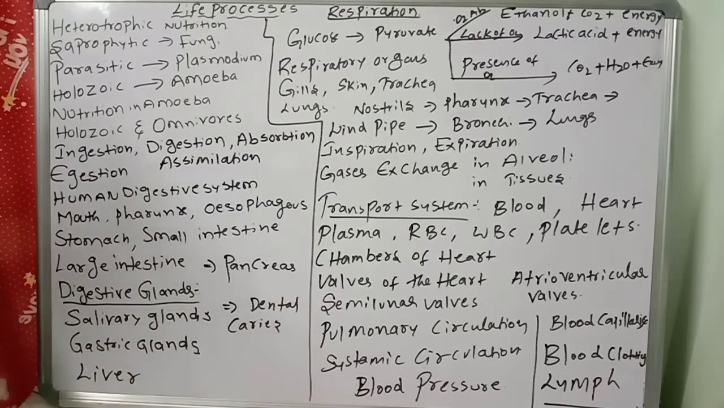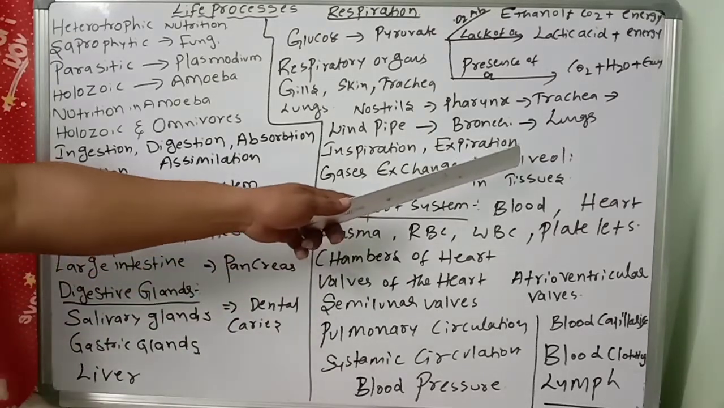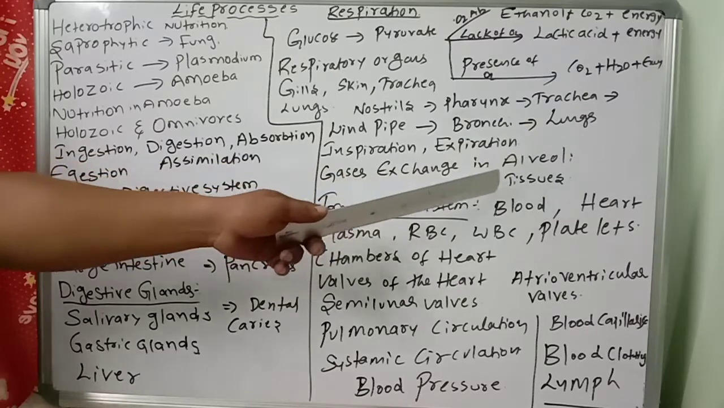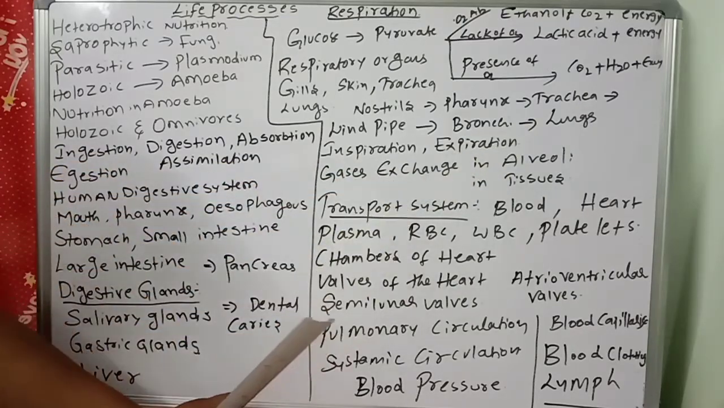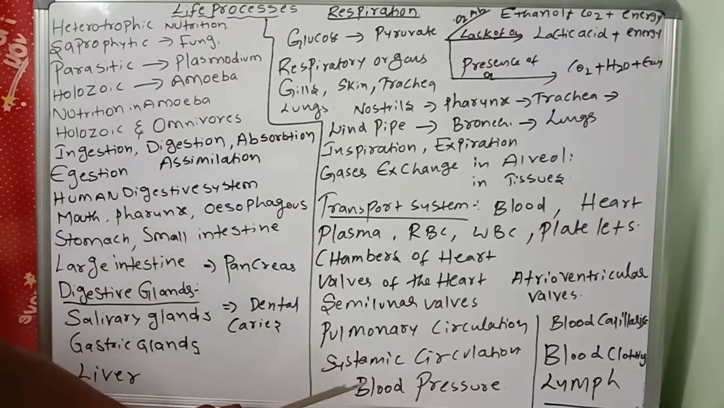The exchange of gases takes place in alveoli to blood, and another one is blood to tissues. Internal respiration and external respiration: the exchange of gases between alveoli and blood is called external respiration. Blood to tissues is called internal respiration. This is very important.